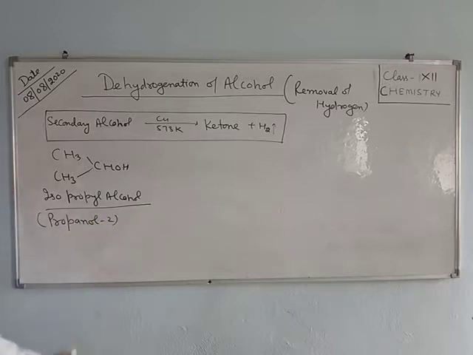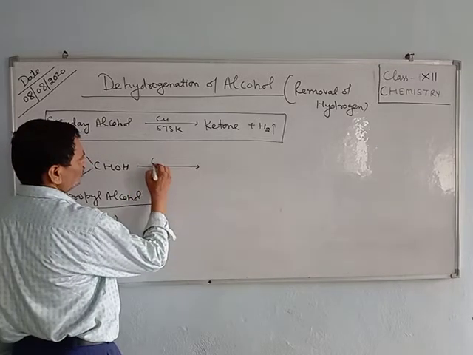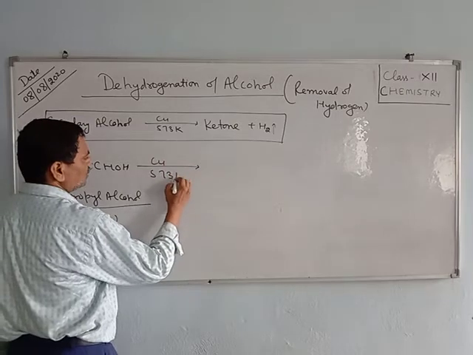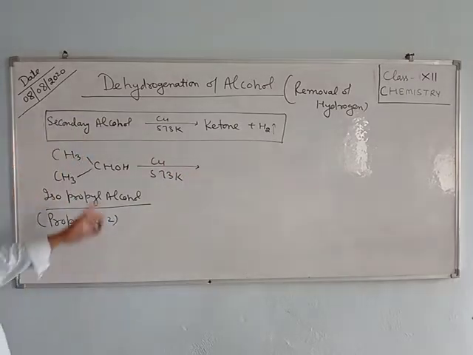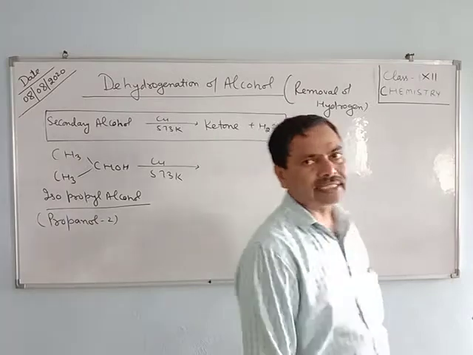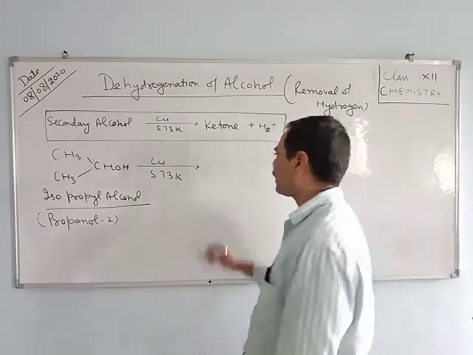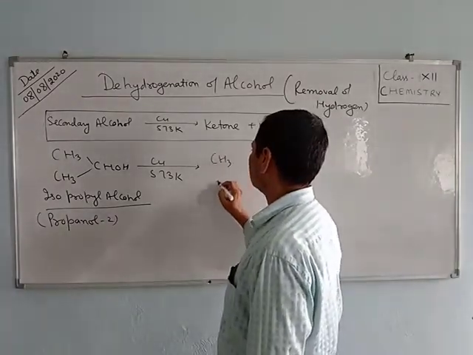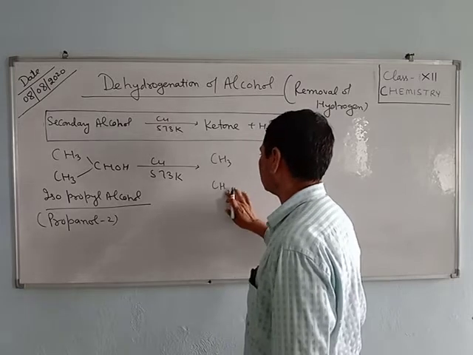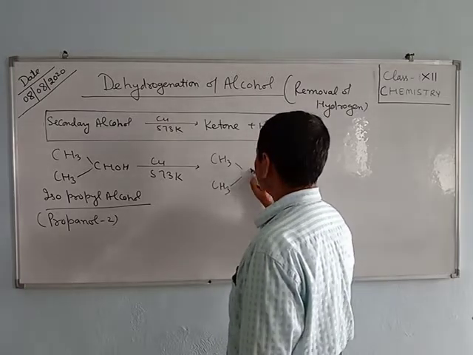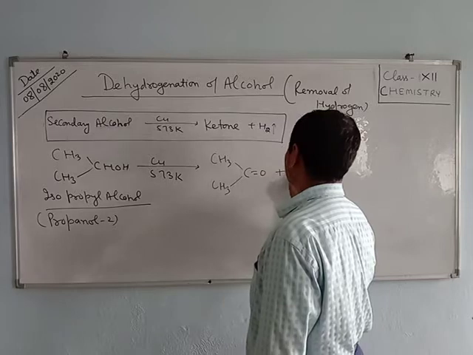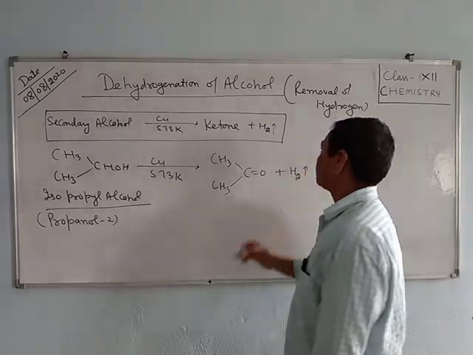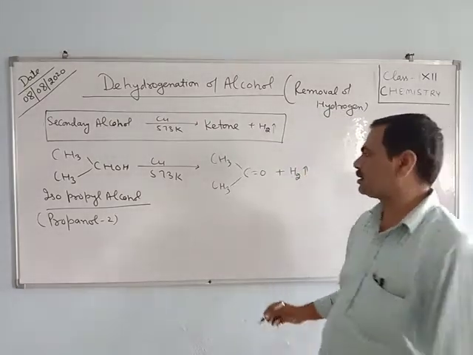It is propanol-2. When it is heated at 573 Kelvin in the presence of copper, it gives ketone of the same number of carbon atoms, CH3COCH3, and hydrogen is removed because dehydrogenation takes place.